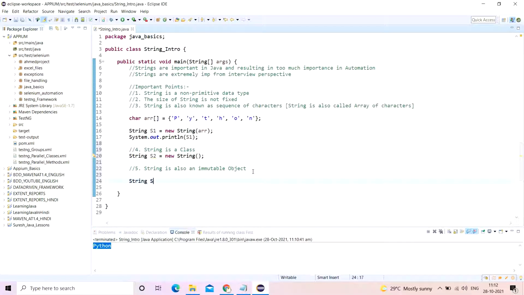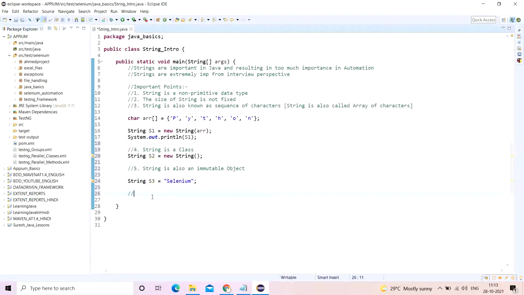in this form, like String s3, I can make it directly like "selenium", for example, and this works. And this is nothing but indirectly creating an object by direct reference. That means you are creating an immutable object in the string literal pool or string constant pool memory. I'll tell you about the memory allocation and all in the subsequent videos, but as of now just understand the fifth point: the string is also an immutable object. Okay, now we'll learn a little bit more.